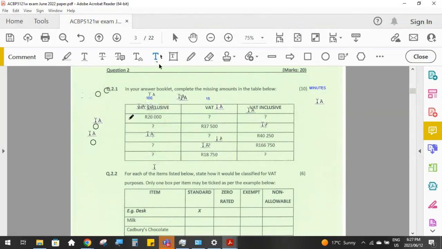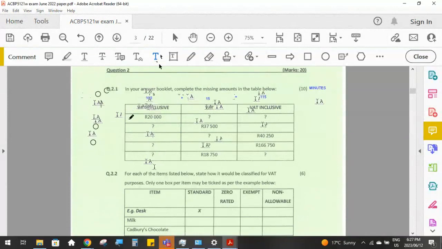So we do VAT exclusive plus the VAT, which is 15%, equals the VAT including amount, which is then going to be 115%. So when you write your proportions at the top of each of these columns, it's going to be dead easy to then go and do these calculations. Honestly, if you learn little tricks like this, it's going to help you to not make mistakes, and it's also going to help you to work quickly.